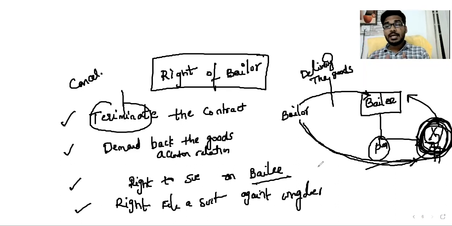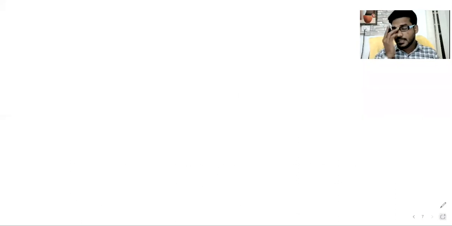So this is nothing but rights of bailor and bailee. Now, one conclusion related to that. Listen carefully. I'm not talking about a contract of bailment. I'm not talking about the general scenario.